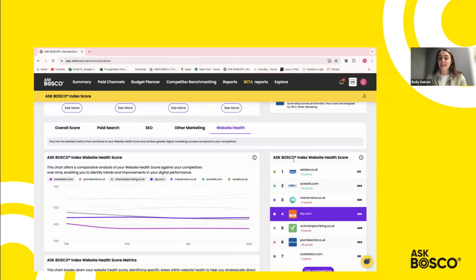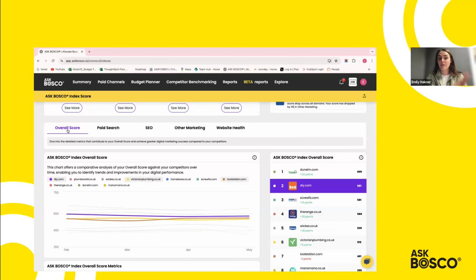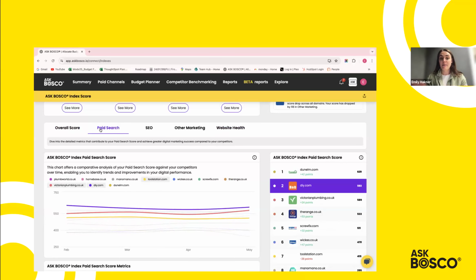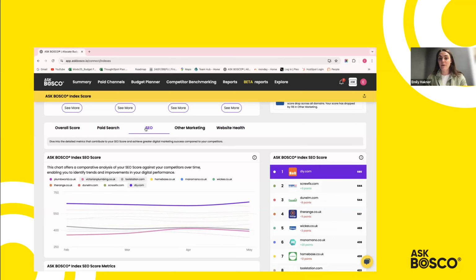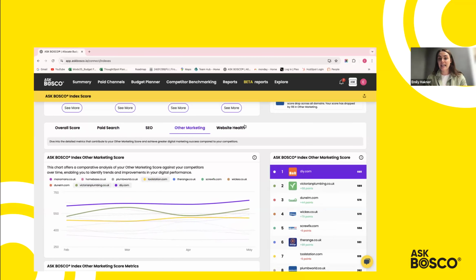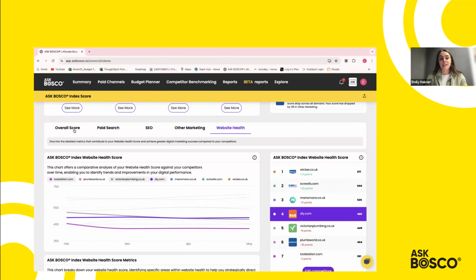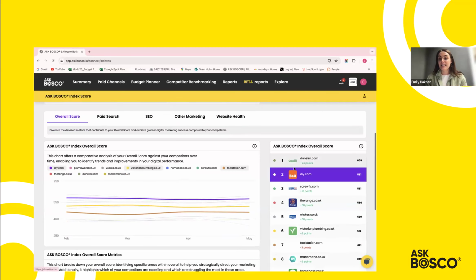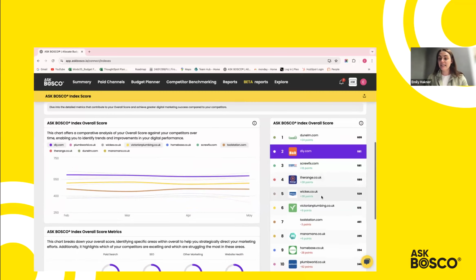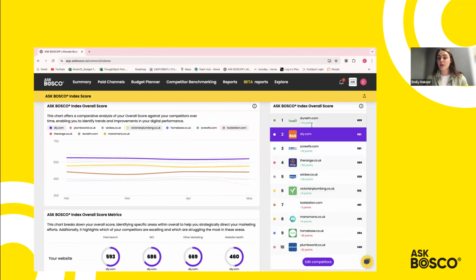Another thing that we do is provide our league table. We can provide our league table from an overall score point of view, a paid search point of view, SEO point of view, other marketing and website health point of view. So I'll just jump to overall. You can see that within the league table, DIY.com is second versus some of its competitors, but you can see how you can improve in terms of taking over the top spot, or for example, how close your competitors are beneath you as well.